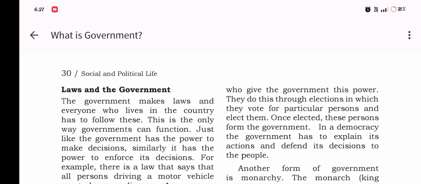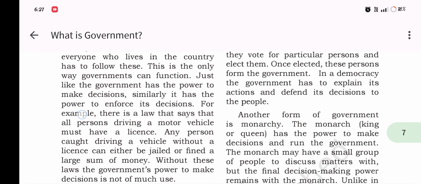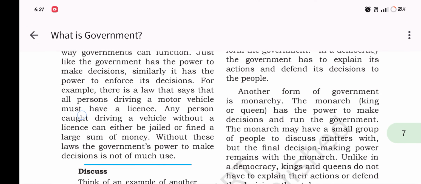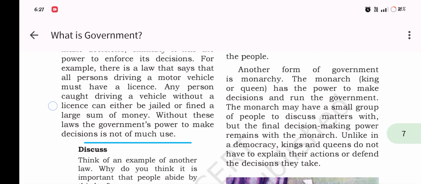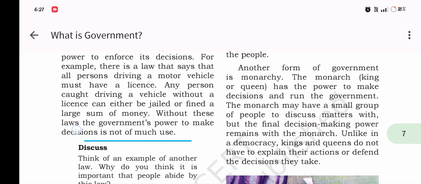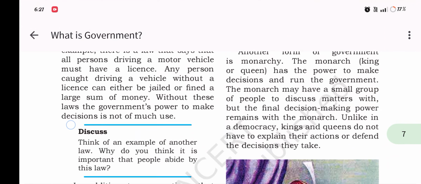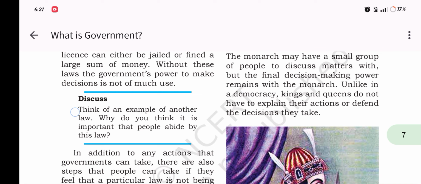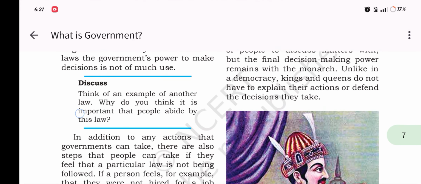Laws: the government makes the law, and everyone who lives in the country has to follow these. This is the only way government can function. Just like government has the power to make decisions, similarly it has the power to enforce its decisions. For example, there is a law that says that all persons driving a motor vehicle must have a license. Any person caught driving a vehicle without a license can be jailed or fined a large sum of money. Without these laws, government's power to make decisions is not much use.